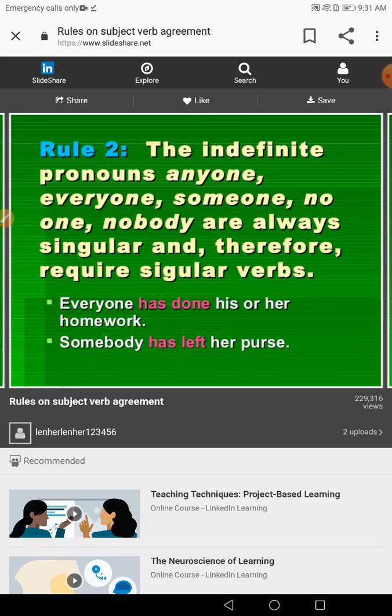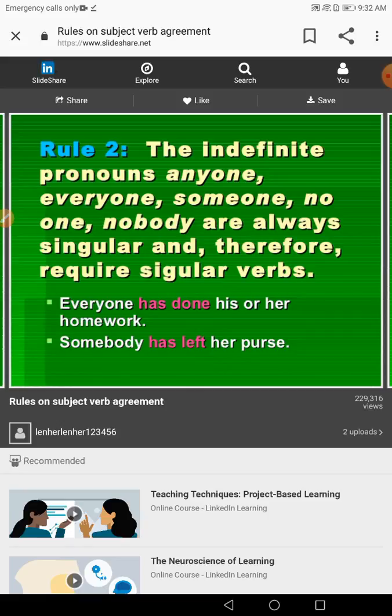The indefinite pronouns anyone, everyone, someone, no one, nobody are always singular and therefore require singular verbs. When I say everyone, I don't say "everyone have." I say everyone has done. Everyone has done his or her homework.